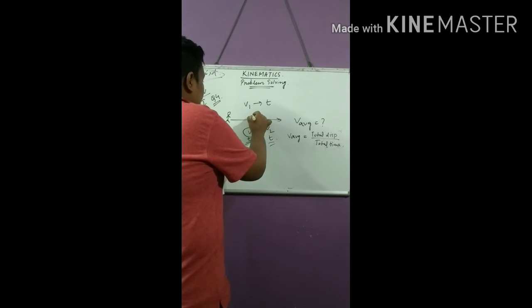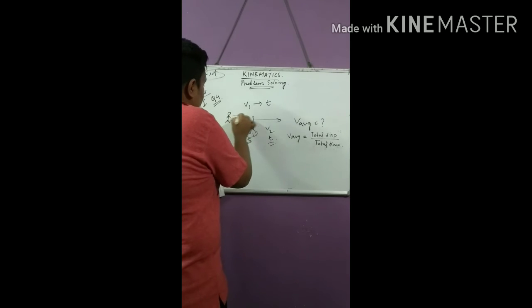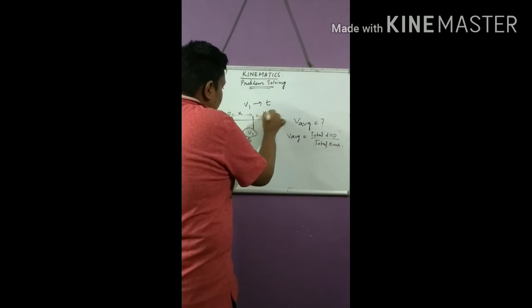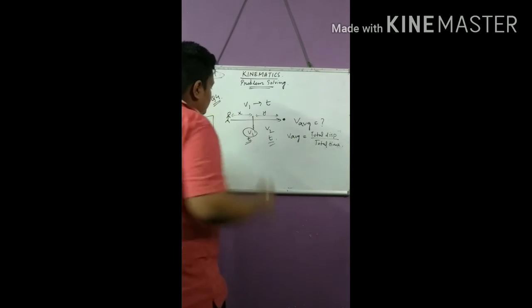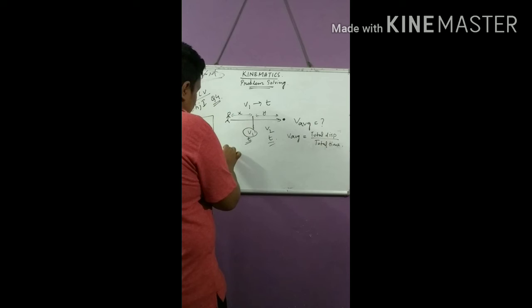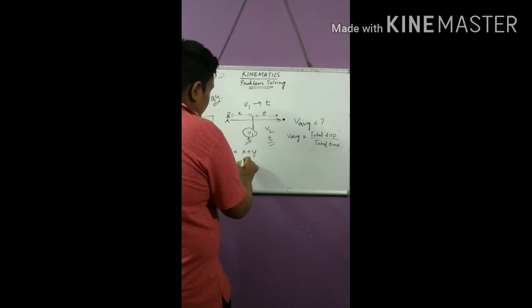This is the point where the person has changed his velocity. Let it be x distance and let it be y, and this is the destination. So what is the total displacement? s is x plus y, and total time is t plus t equal to 2t.